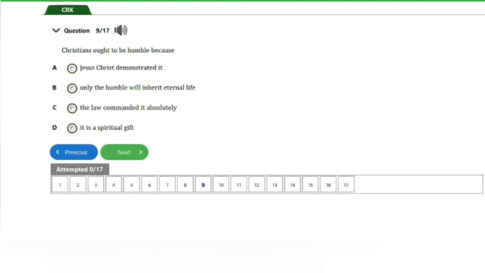Alright, we have here question number 9. It says, Christians ought to be humble because A, Jesus Christ demonstrated it, B, only the humble will inherit eternal life, C, the law commanded it absolutely, D, it is a spiritual gift. The answer to this question is option A, Jesus Christ demonstrated it. And that's it for this question. Let's go ahead and check out the next question.